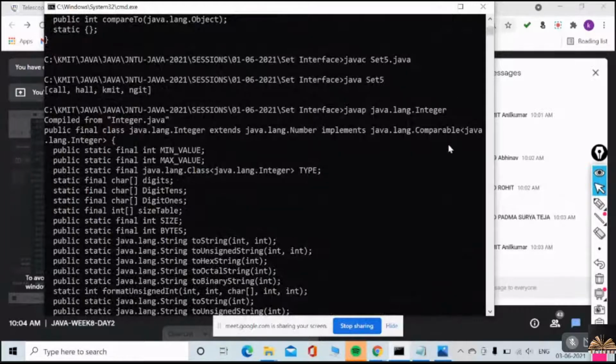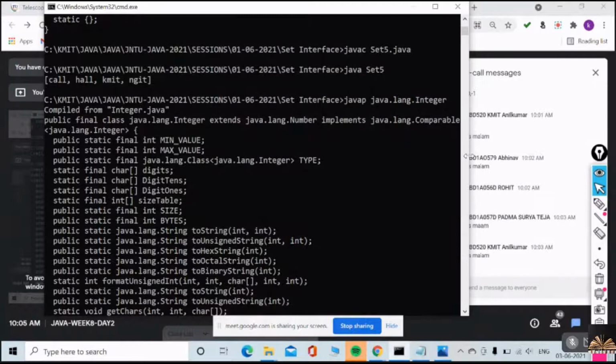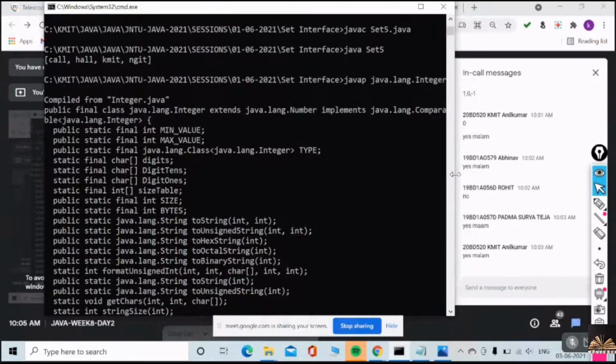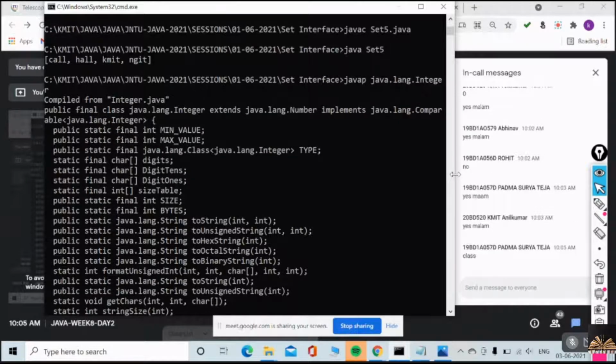Have a look at this, guys. What I said just now. Java.lang.Integer. What is Integer over here? What class, Padmacharya?